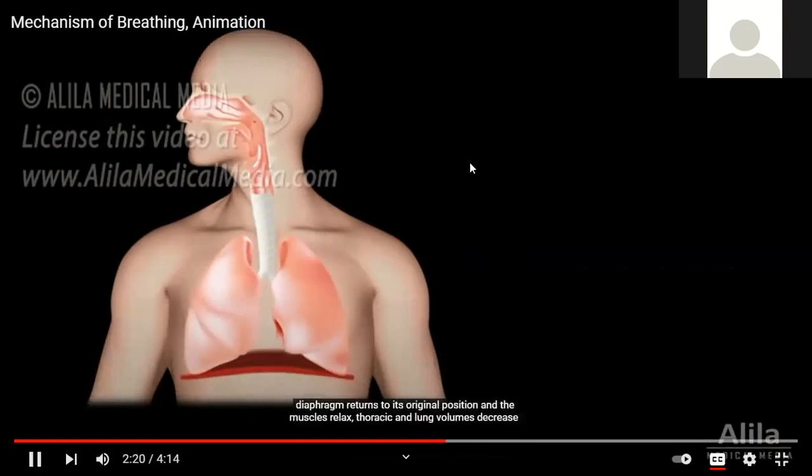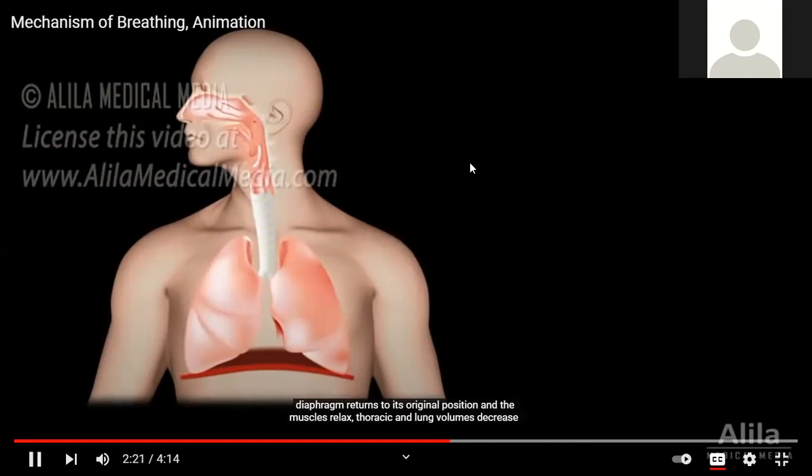As the diaphragm returns to its... So during the inhalation, what is happening, and during the exhalation, what is happening here? So during the inhalation, the diaphragm contracts and the lungs expand. Sir, but during exhalation, the diaphragm relaxes and the lungs contract. Good. So due to that, a pressure difference will be created so that air will move out in one case, and due to this pressure difference being low inside in the other case, air will come in, right?